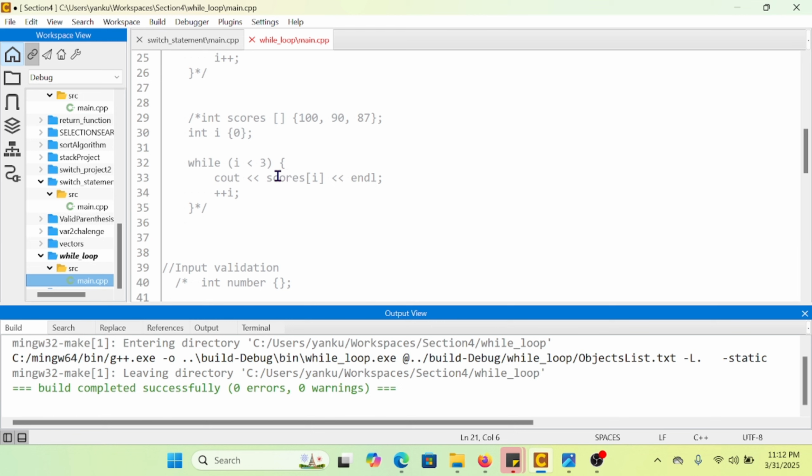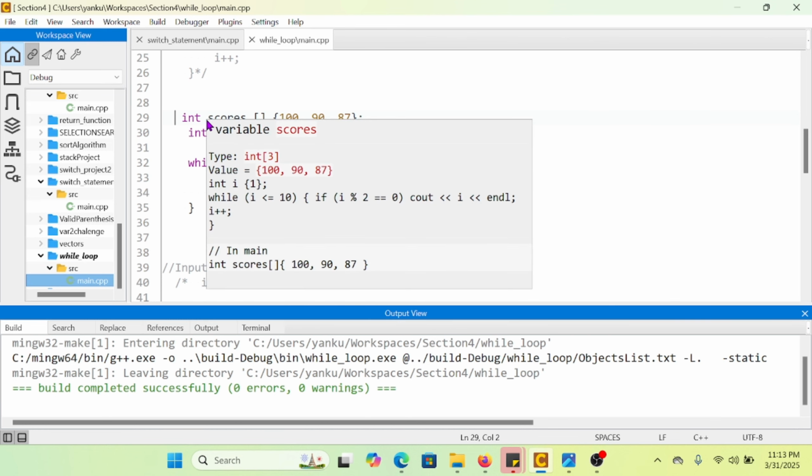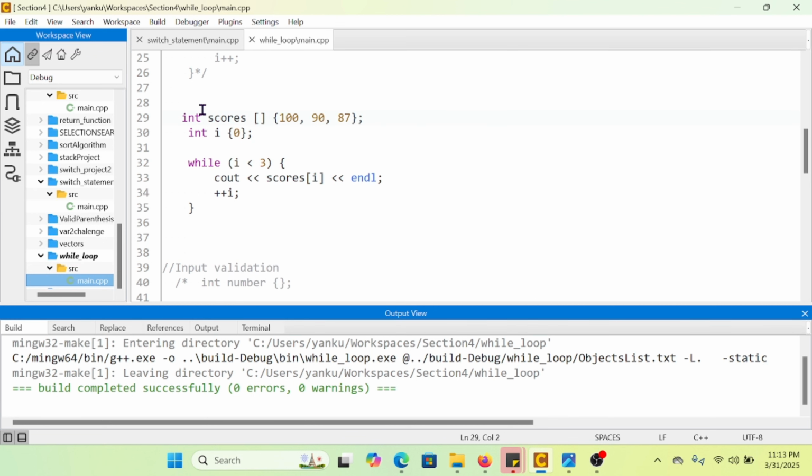Let's take a case right now for an array. Let's uncomment this array quickly, and you can see this array. I've defined this integer array named score with 3 elements.